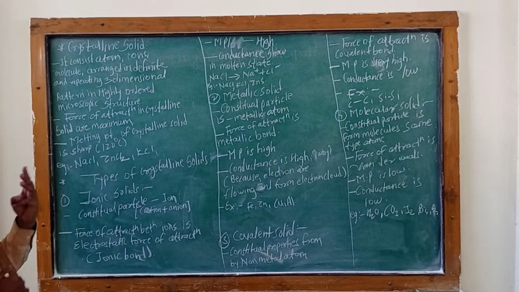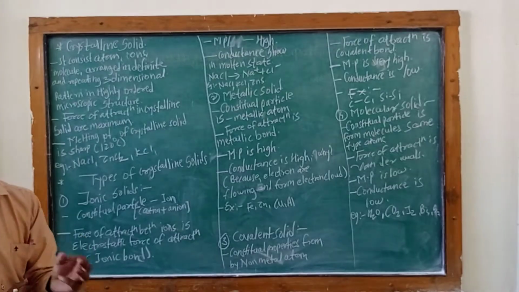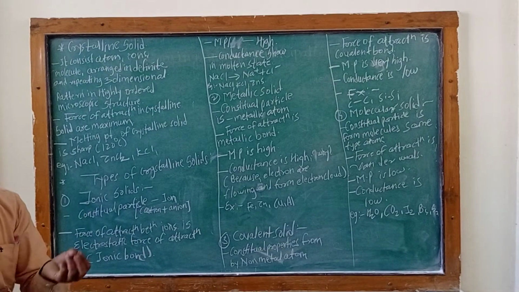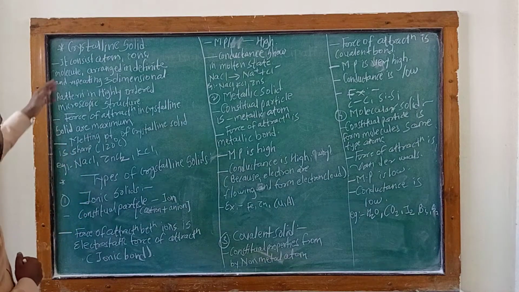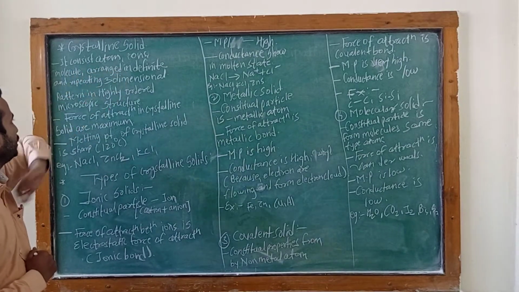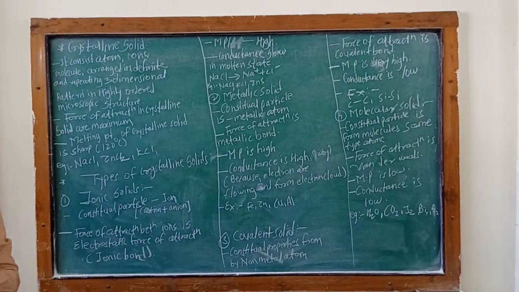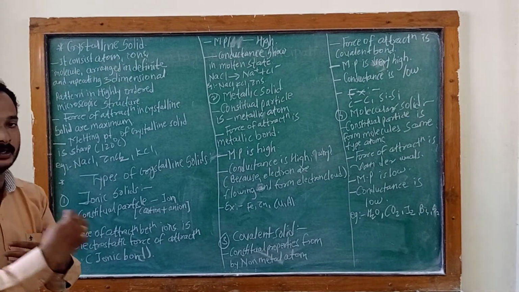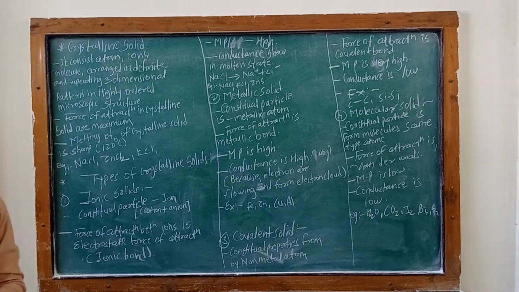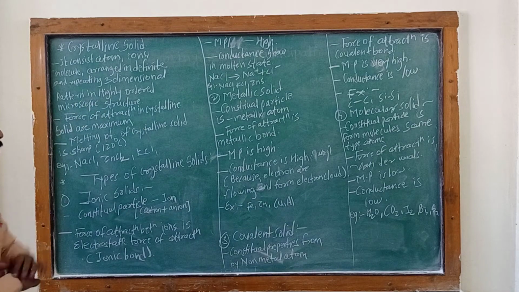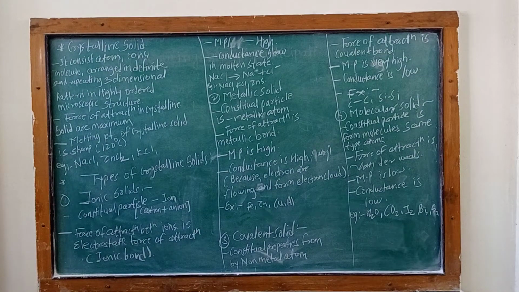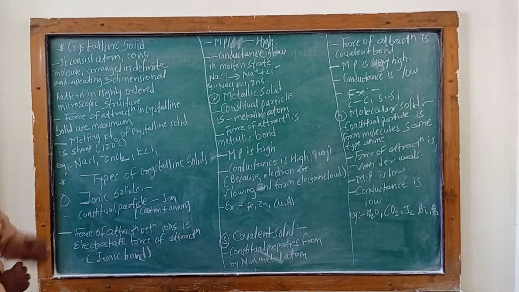They consist of atoms, molecules, and ions arranged in three dimensions. Indefinite and repeating means the atoms or ions keep repeating in a three-dimensional pattern, in a highly ordered microscopic structure. Therefore it is called a crystalline solid.